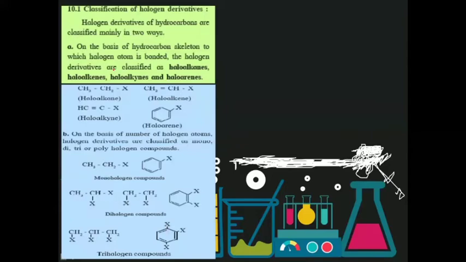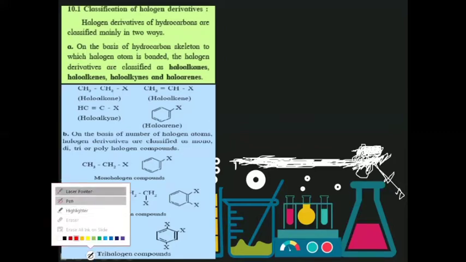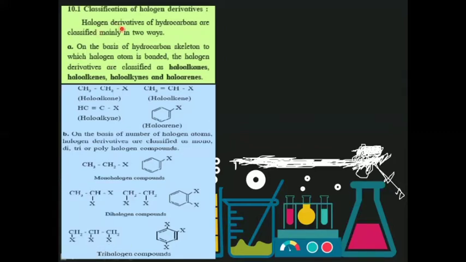So after getting the definition of halogen derivatives, here is the classification of halogen derivatives. Halogen derivatives of hydrocarbons are classified in two ways. First, on the basis of the hydrocarbon skeleton to which the halogen atom is bonded.